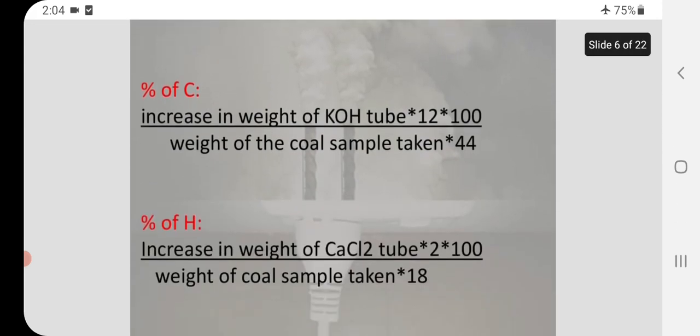Percentage of carbon is the increase in weight of KOH tube divided by weight of the coal sample taken, into 12/44 into 100. Percentage of hydrogen is the increase in weight of CaCl2 tube into 2 into 100 divided by weight of coal sample taken into 18.